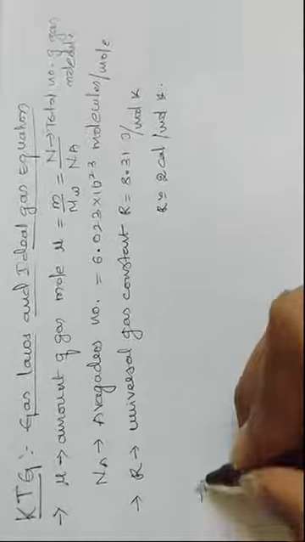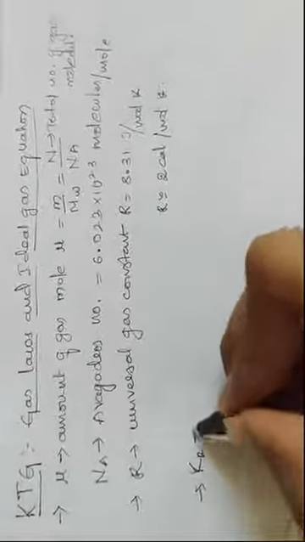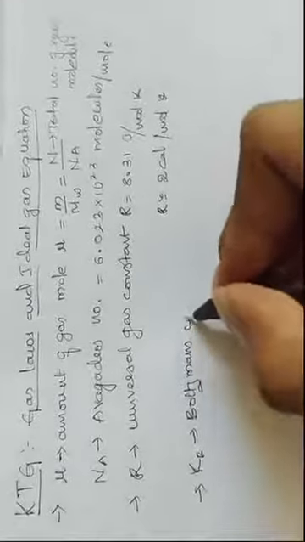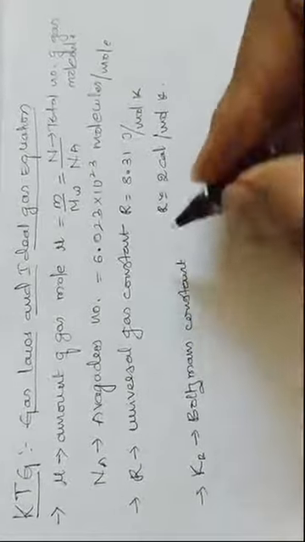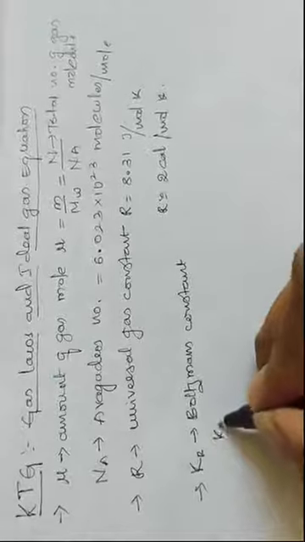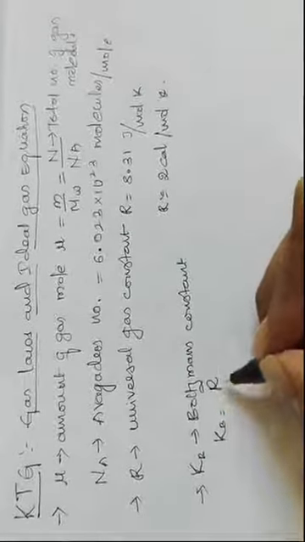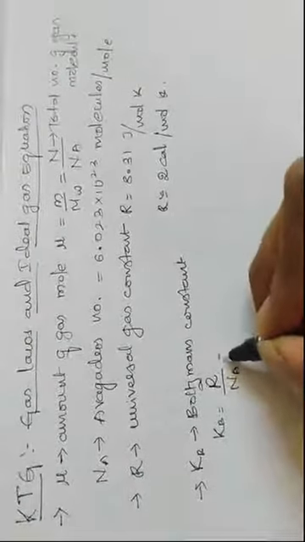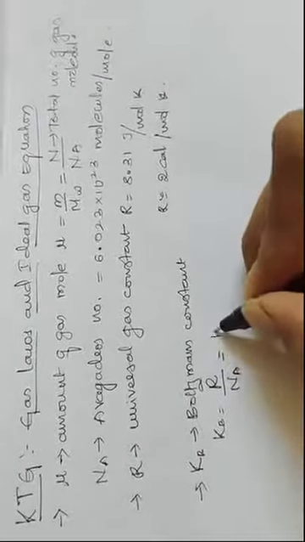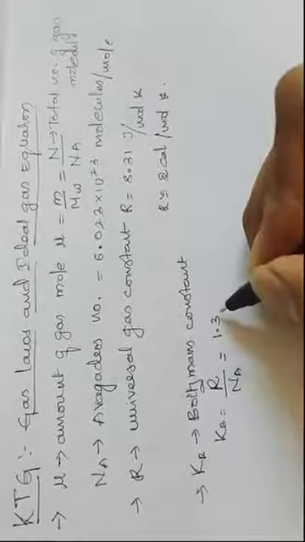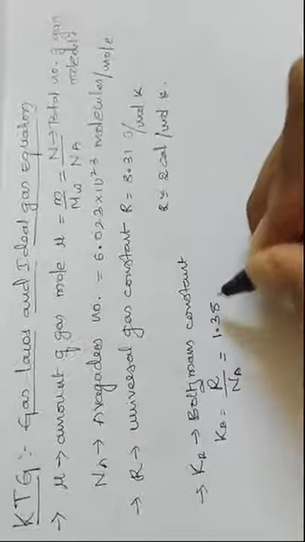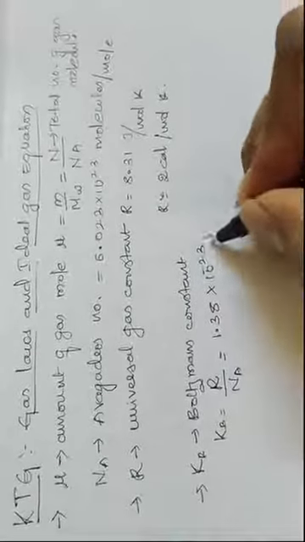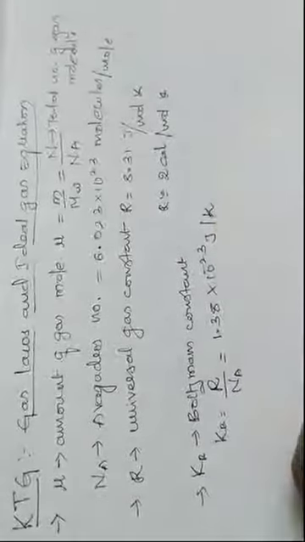Next one is Kb, that is the Boltzmann constant. Now the Boltzmann constant can be written as Kb equal to the universal gas constant divided by Avogadro's number. When you substitute both values, we will get 1.38 into 10 raised to minus 23 joules per Kelvin, right?